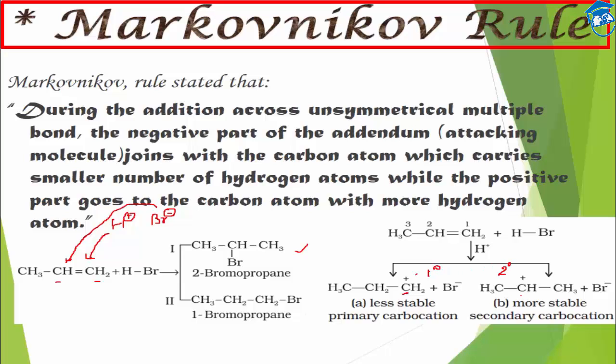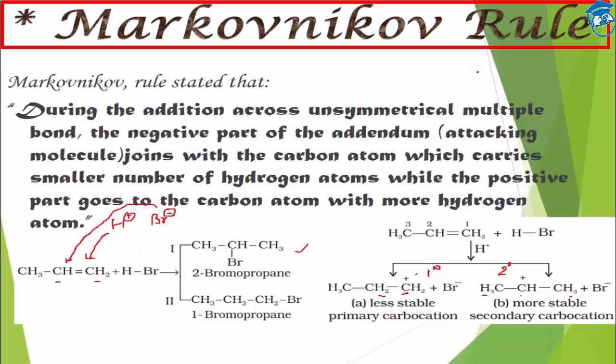In the hyperconjugation effect we have studied, the more beta hydrogens there are, the more stable it will be. Here 6 beta hydrogens are there, whereas the other has only 2. So this will have 7 hyperconjugating structures, while it will have only 3. So this will be more stable. That's why a 2 degree carbocation is more stable than a 1 degree carbocation, because of hyperconjugation. Since it is more stable, the reaction will proceed via this route, not via this route.